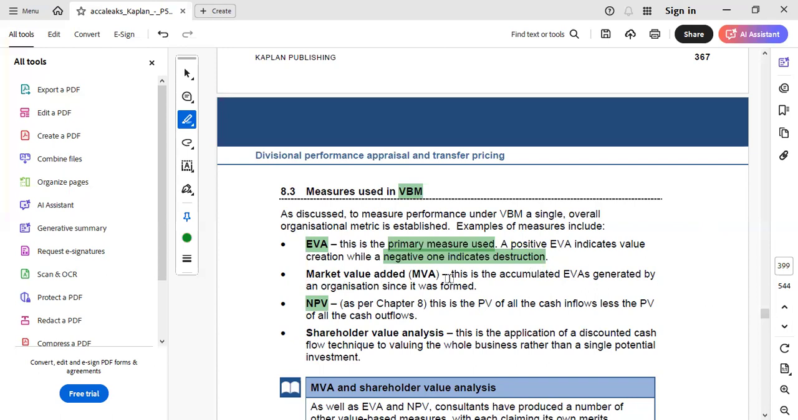Second is market value added, that is MVA. This is the accumulated EVA generated by the organization since it was formed. But we can see that MVA also focuses on this EVA aspect only. And last is shareholder value analysis. This is the application of discounted cash flow technique to valuing the whole business rather than a single potential investment. We can understand from this sentence that shareholder value analysis focuses on using discounted cash flow techniques to value the whole business rather than any particular investment that the entity is looking to make.